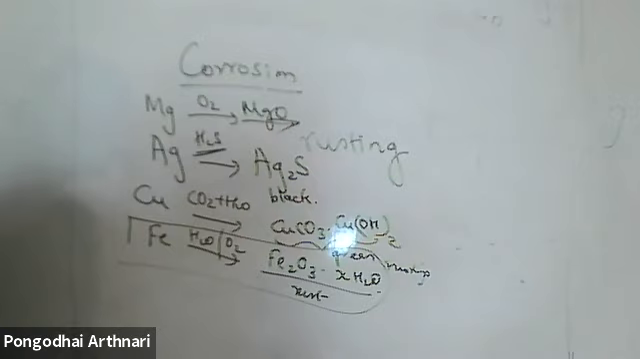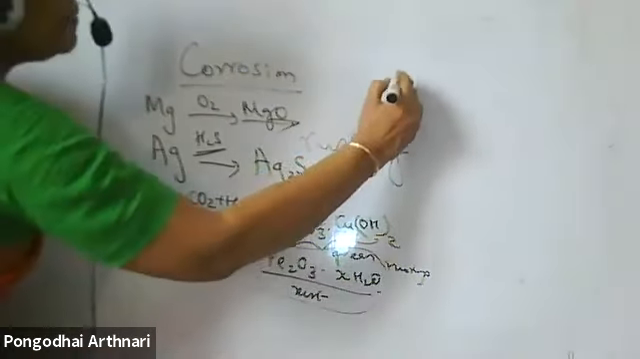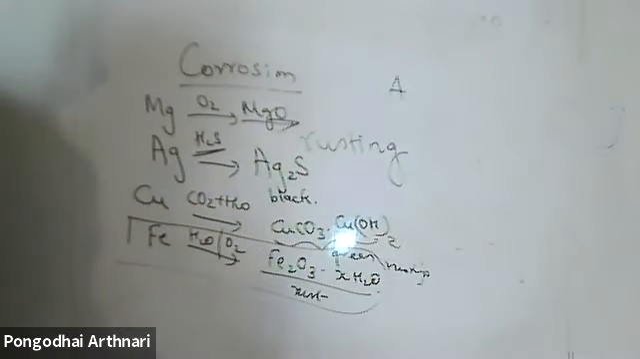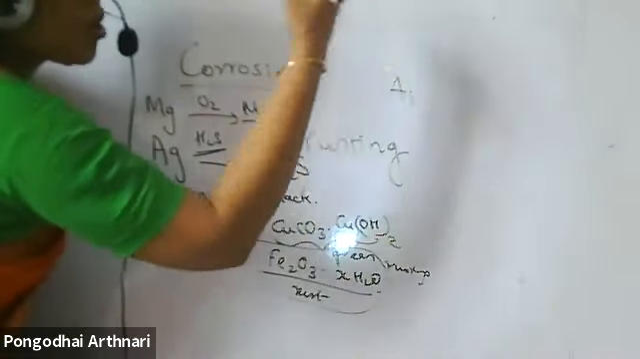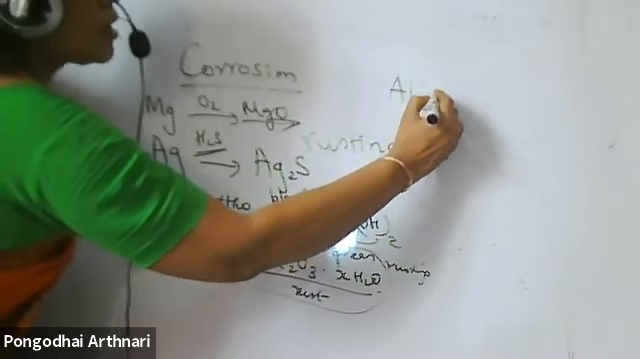But in some cases, it is an advantage. In which metal is it an advantage? In aluminium, corrosion is an advantage. How? Aluminium reacts with oxygen to form aluminium oxide.